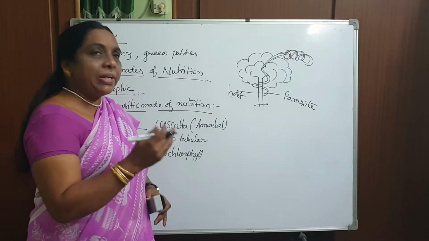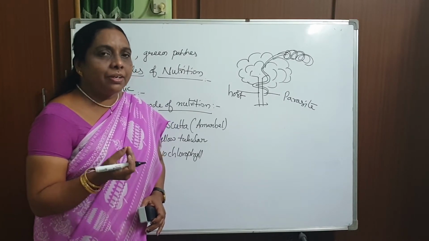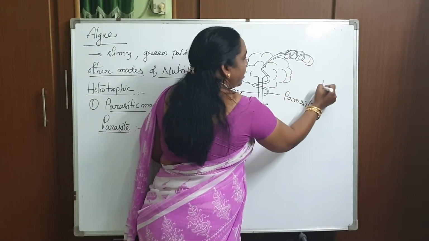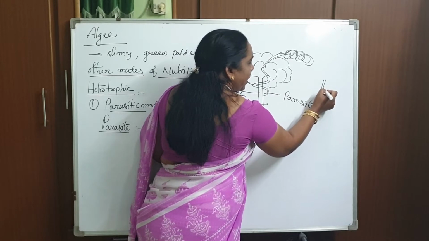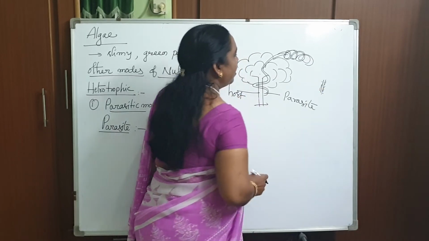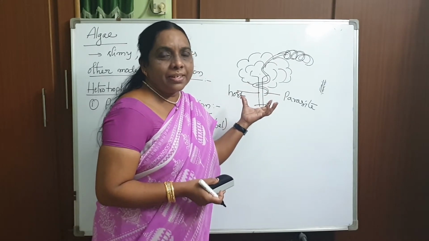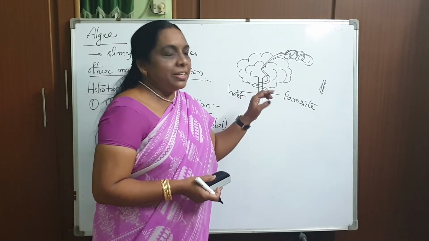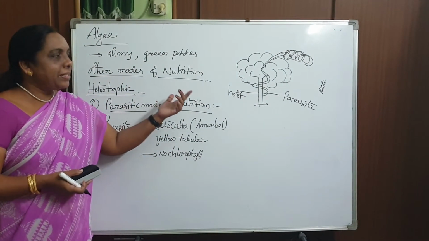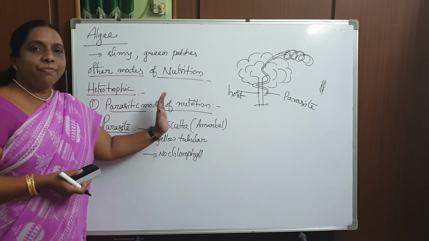If you observe, we can see these plants very often. I'll show you this plant during the class hours whenever I get it. If you observe this tube, we can see small hair-like structures. Through these hairs, they suck the sap which is present inside the plant. Is it not an interesting thing? This particular plant we call a parasitic plant, and this mode of nutrition is called the parasitic mode of nutrition.